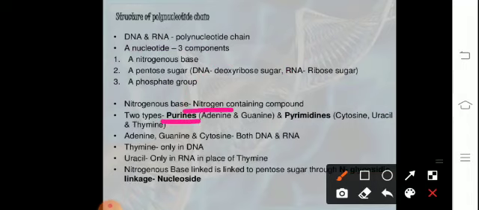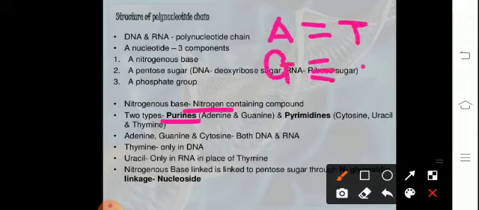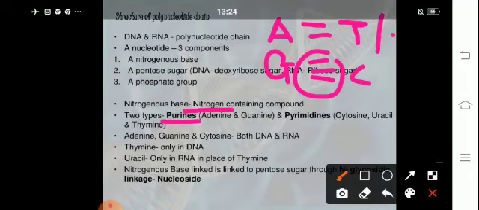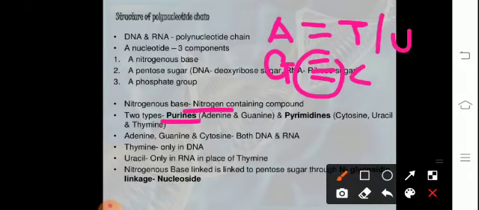So adenine will form a double bond with thymine, and guanine will form a triple bond with cytosine. The bonds which are formed are referred to as hydrogen bonds. Instead of thymine, there will be the presence of uracil in case of the RNA. Uracil is unstable, and thymine is more stable in comparison to uracil.